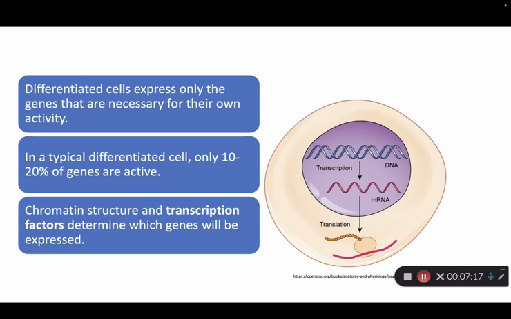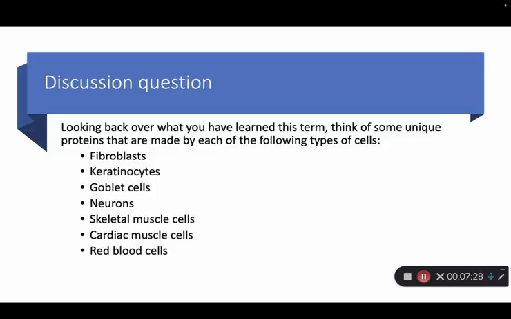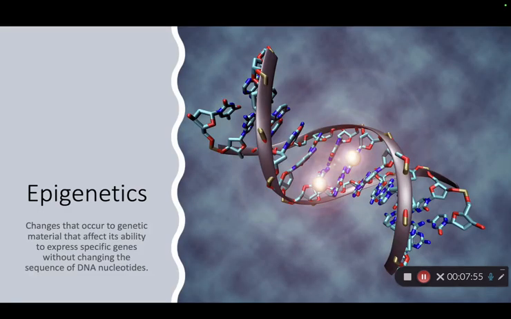The architecture of chromatin, how tightly DNA is packaged, along with the presence of specific transcription factors, will dictate which genes can be accessed and transcribed. So let's consider this. Think about the following cellular types. You've learned most of them throughout the year: fibroblasts, keratinocytes, goblet cells, etc. What unique proteins might each produce? Think of structural proteins like collagen and actin, secretory proteins like mucin, or even signaling molecules like neurotransmitters. These are the proteins that define cell identity and function.